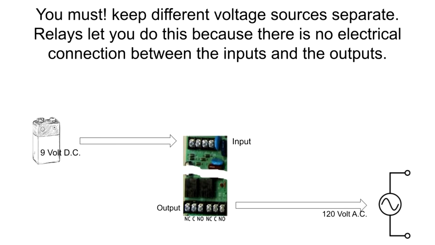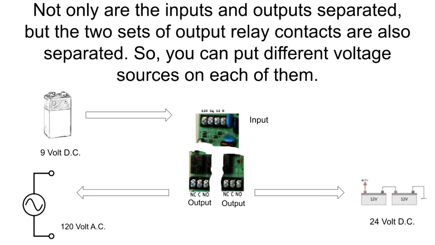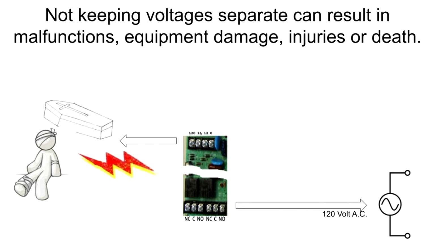Chapter 9. Basic Concepts. You must keep different voltage sources separate. Relays let you do this because there is no electrical connection between the inputs and the outputs. Not only are the inputs and outputs separated, but the 2 sets of output relay contacts are also separated, so you can put different voltage sources on each of them. Not keeping voltages separate can result in malfunctions, equipment damage, injuries, or death.